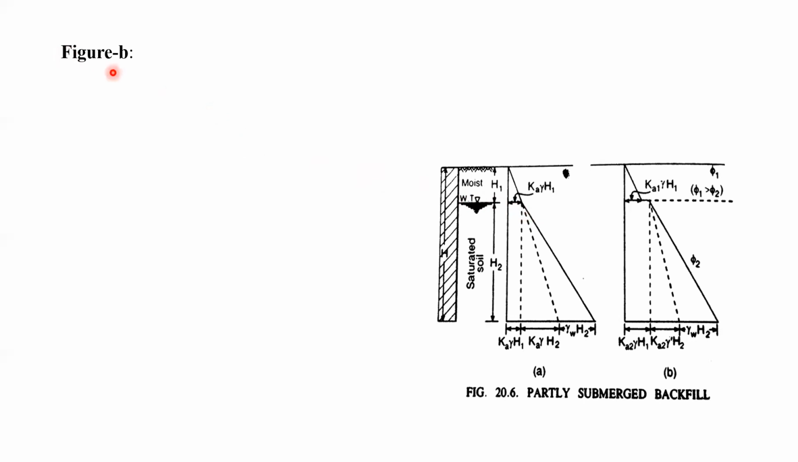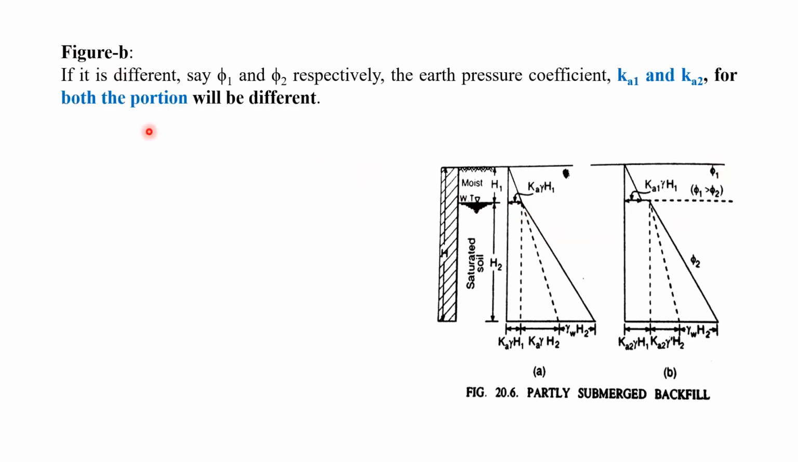We can see in figure B what is going to happen. Suppose above the water table, the angle of shearing resistance is different, right? Here phi 1 and phi 2. You can see below the water table, the angle of shearing resistance of the cohesionless soil is phi 2, and above the water table it is phi 1. So if they are different, say phi 1 and phi 2 respectively, the earth pressure coefficients K1 and K2 for both portions will be different.